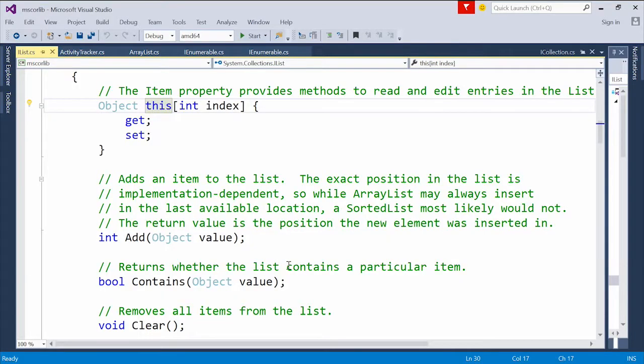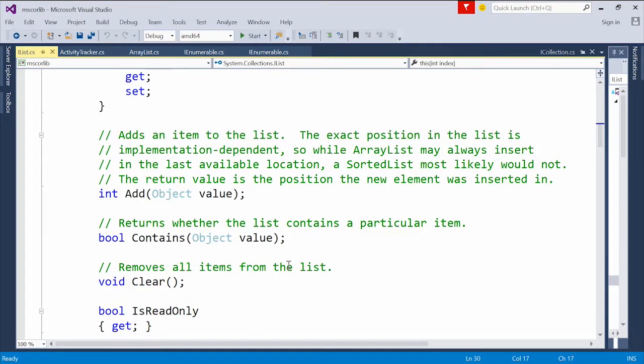And then if we have more different things that we want to do, then we get all the way up to IList, where first we have our indexer, so I can get an item at a certain index or set an item at a certain index in that particular collection. And a number of other methods. We've got add methods here. I've got a contains method to see if something is in a collection, right? And only some collections will do that.